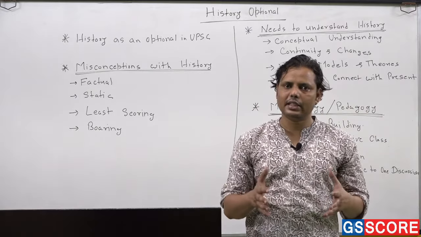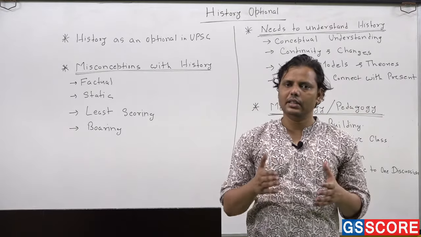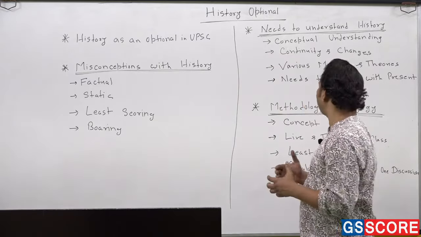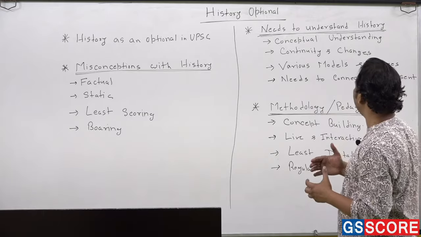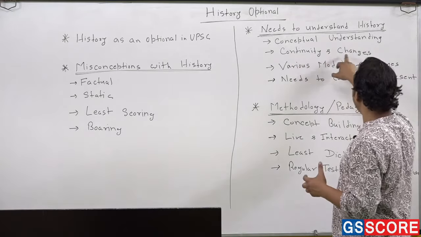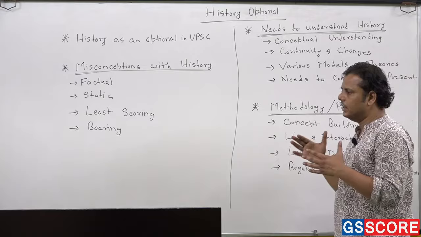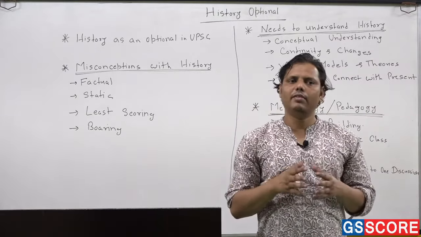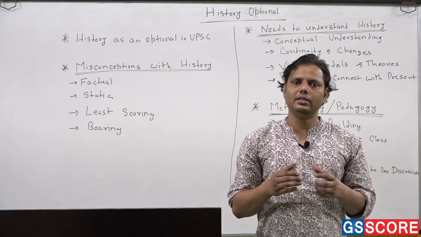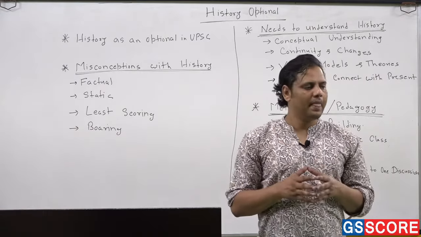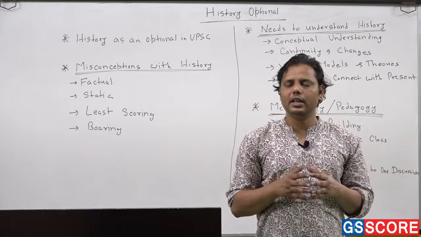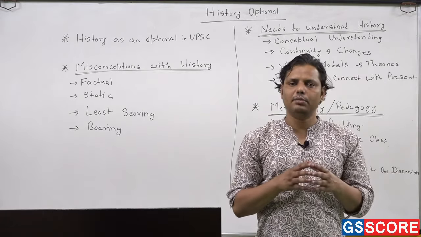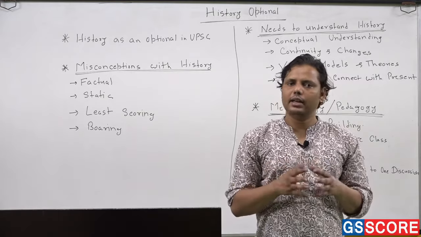These are the various aspects, and we have to understand a continuous growth. In the process of understanding this continuous growth, it can be presented in the form of continuity and change. We first need to identify the changes, and once we have identified them, we need to understand what possible reasons there might be for this continuity and change. The second important thing is that these have certain outcomes or impacts, so we need to understand those impacts also.